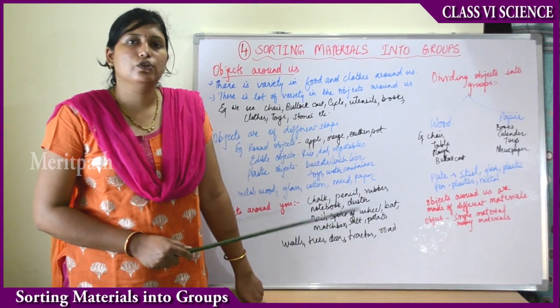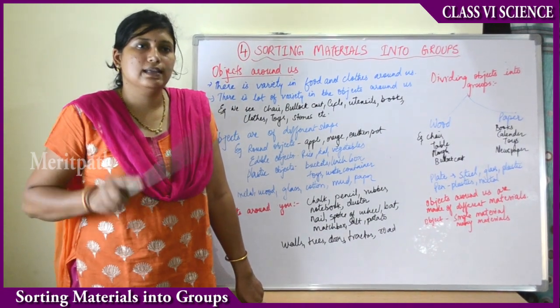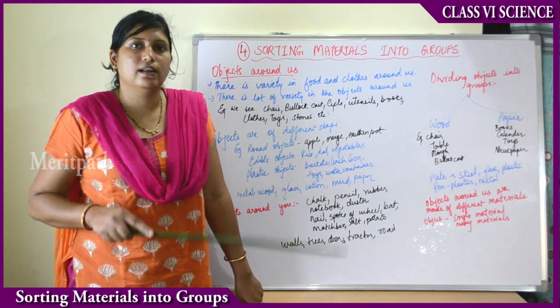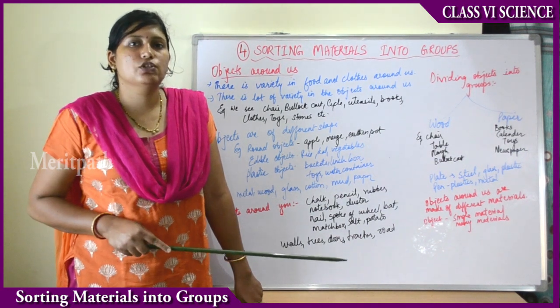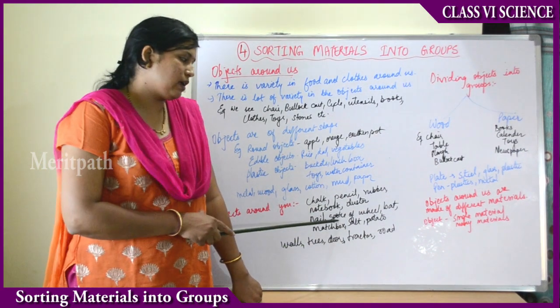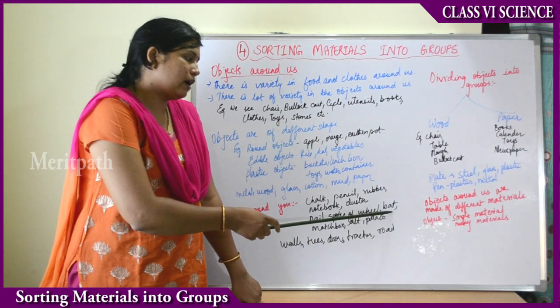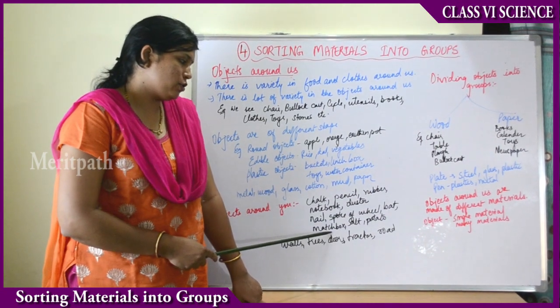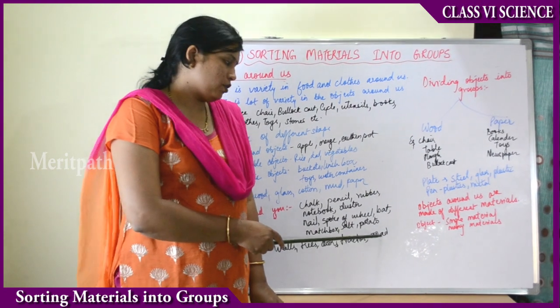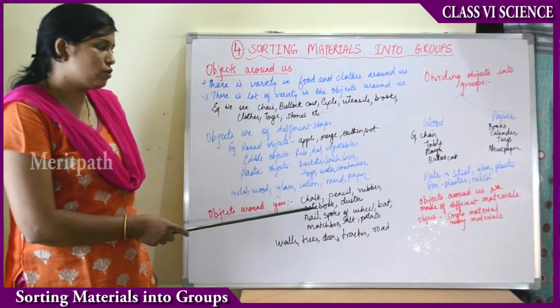Then spokes of the wheels. Suppose you are coming to school by cycle, your cycle has, inside the cycle tire, a few thin straight line structures called spokes of the cycle wheel. Then you have cricket bats, you see. Then you see matchboxes, salt, potatoes, everything you see around you, right, as a student.